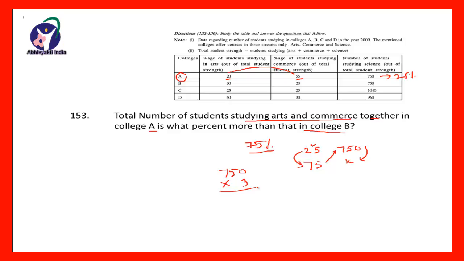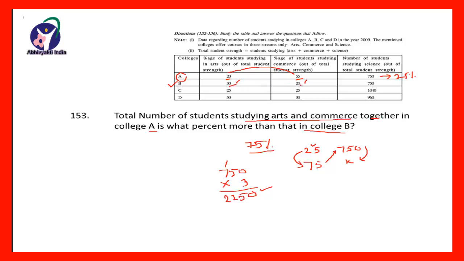If you multiply this, you will get 3 zeros are 0, 3 5s are 15, carry on 1, 3 7s are 21 and 1, 22. So the number of students studying in college A in the faculty arts and commerce together is 2250.